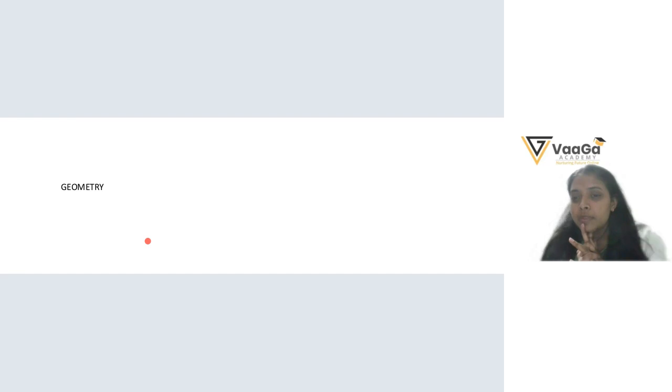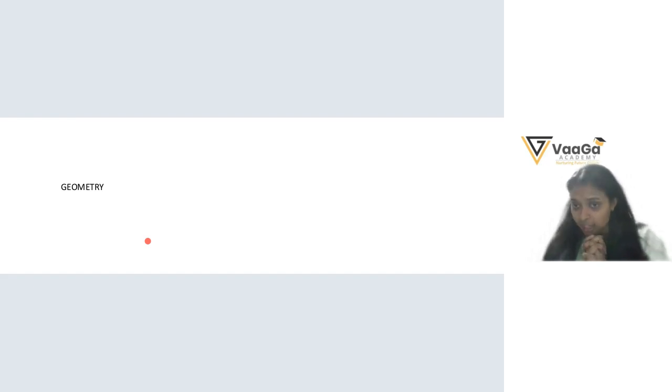So, can you give me an example of a 2D shape? Example: square, rectangle, triangle. Very good. One more example. Parallelogram. You are aware of parallelograms as well. Yes. Very good. Now can you tell me what 3D shapes are?